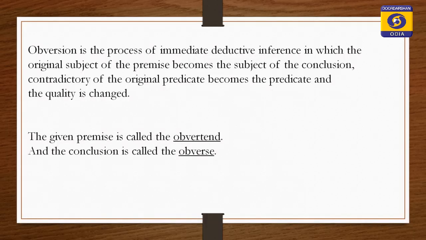Quality is changed means if the premise is affirmative, the conclusion will be negative. If the premise is negative, then the conclusion will be affirmative. So the quality will be changed. Now, in an obversion there are two propositions, one premise and one conclusion. The premise is known as the obvertend and the conclusion is known as the obverse.